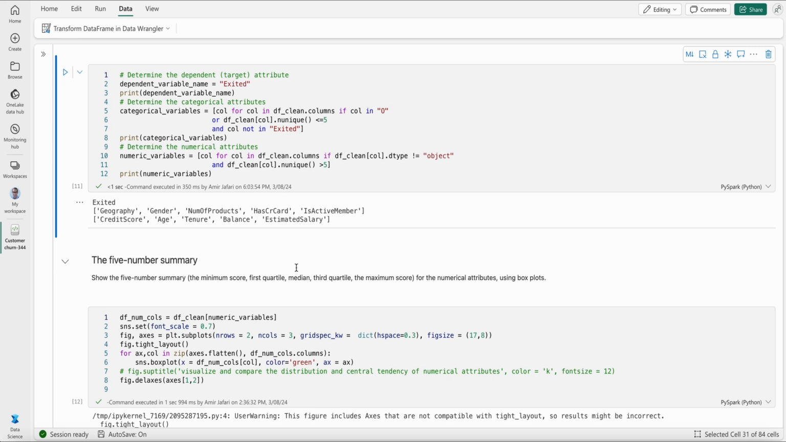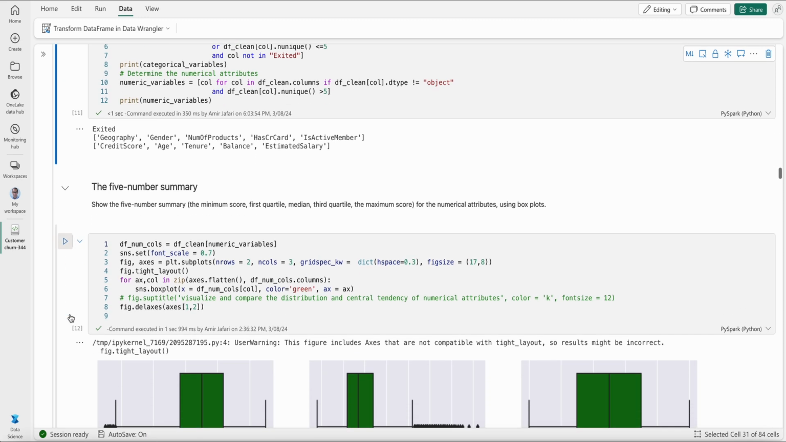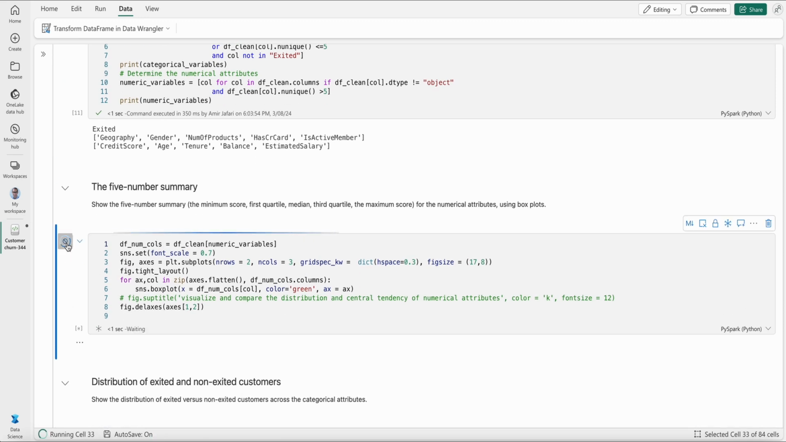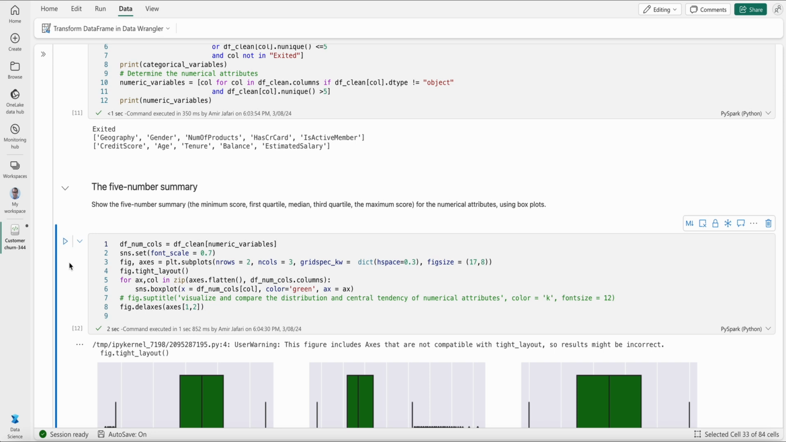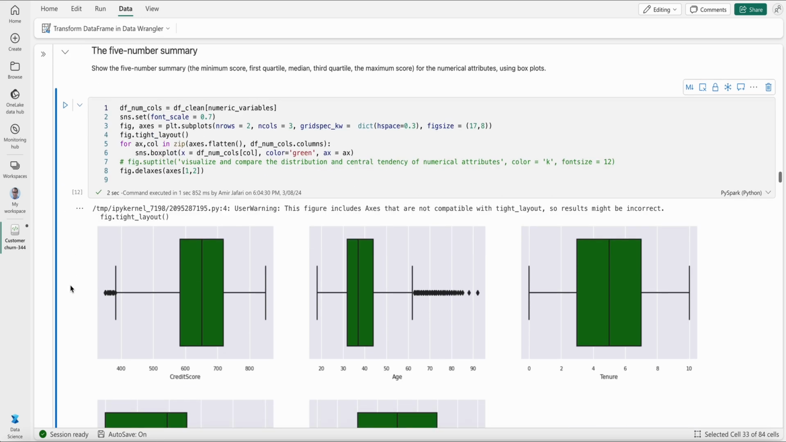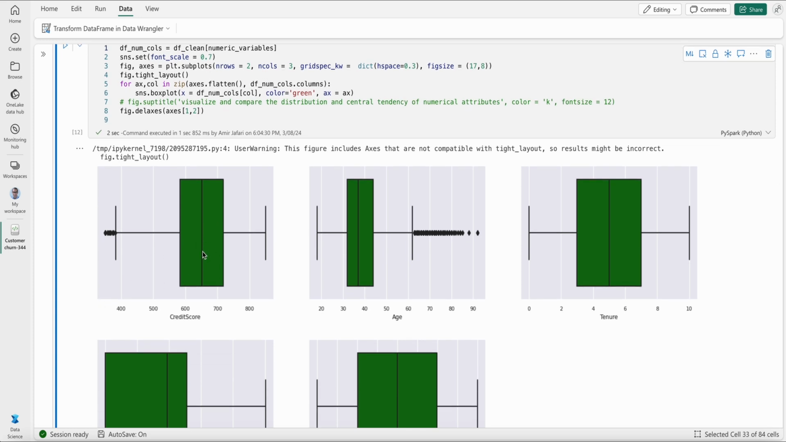Now let's look at the 5-number summary. I have code to show you the 5-number summary. Let me run it, and great, less than 2 seconds. Now I'm getting to see the minimum score, the first quartile, the median, the third quartile, and the maximum score for my numerical features or attributes using box plots. So I can see for credit score the median and the max.